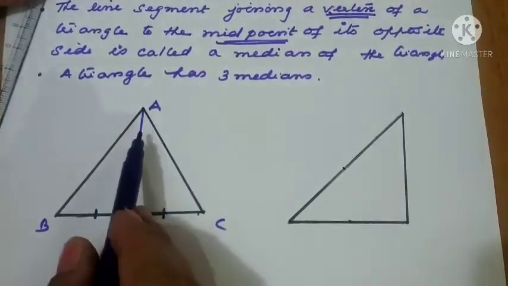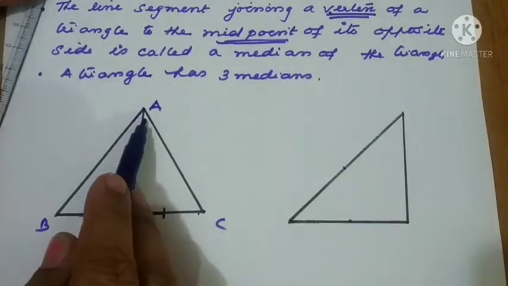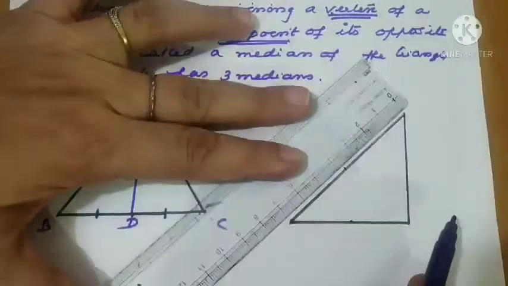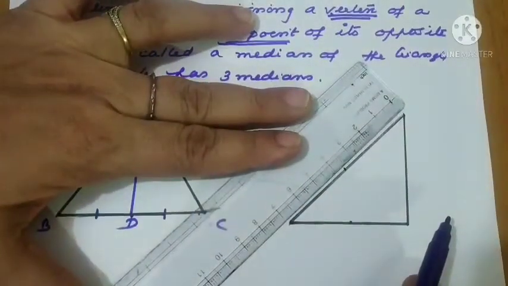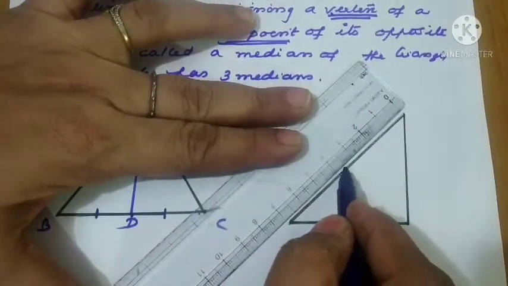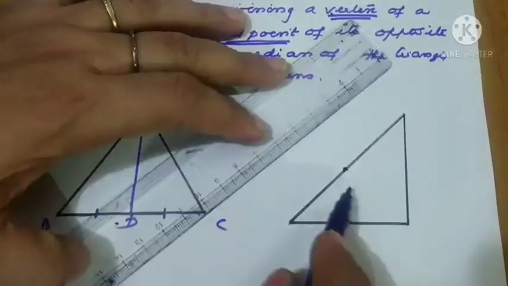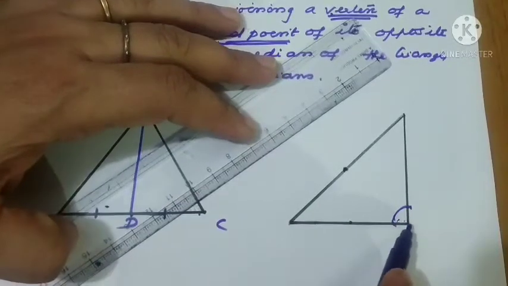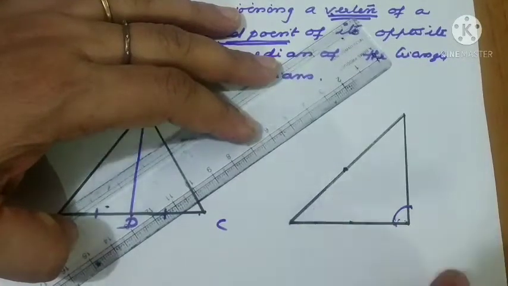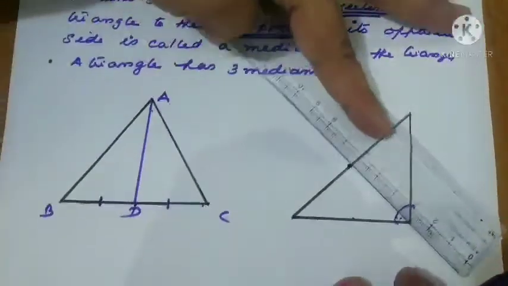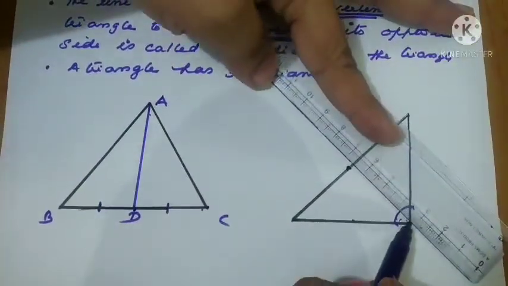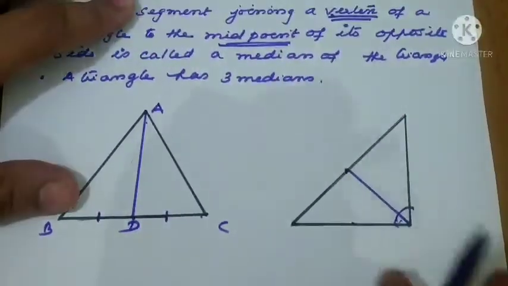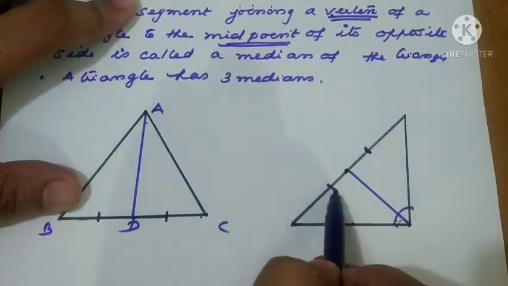So the median is the line segment joining the vertex and the opposite side's midpoint. What should we get here? First the midpoint of this line. It is 7 centimeters, so approximately 3.5 I should mark, right? Now what is the opposite vertex here? Joining the opposite vertex to the midpoint of the side, that is the median only. So we got a median here. This side is equally bisected.